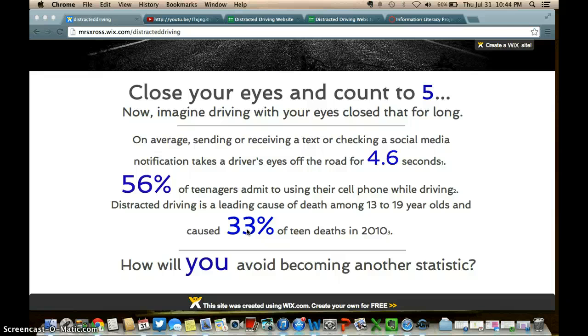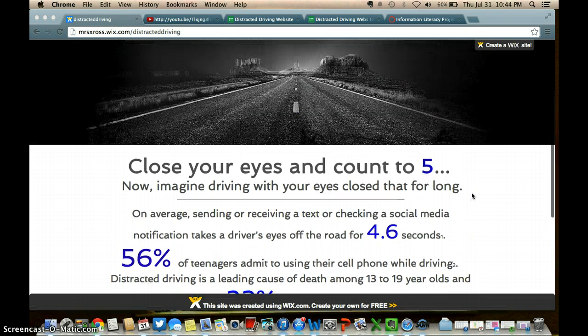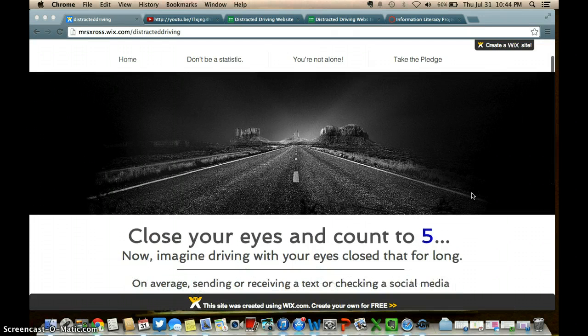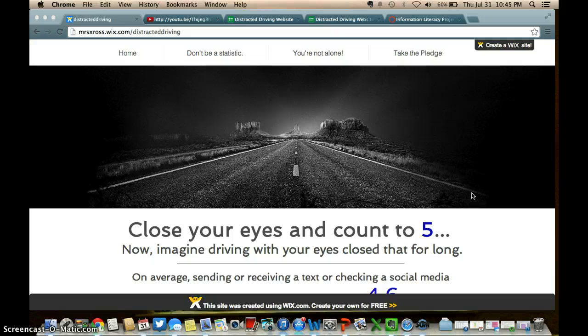The layout is also really simple to avoid unnecessary density, and it includes a lot of white space to attract the eye to featured graphics and text and make it easier for anyone with a low literacy level to read and understand. This site got a SMOG index score of 6.6, meaning you would need a little over 6.5 years of education, so like to be in the 6th grade, in order to read it. This is a good reading level because the majority of teens reading this will likely be in high school, but they might not be reading on a high school level. So with the site being on a 6th grade level, hopefully more teens can comprehend it and comprehend it easily.